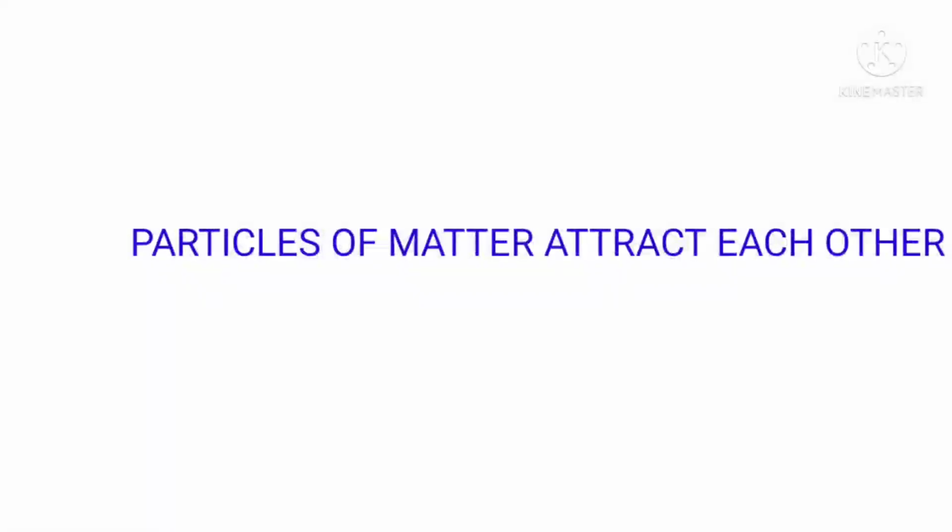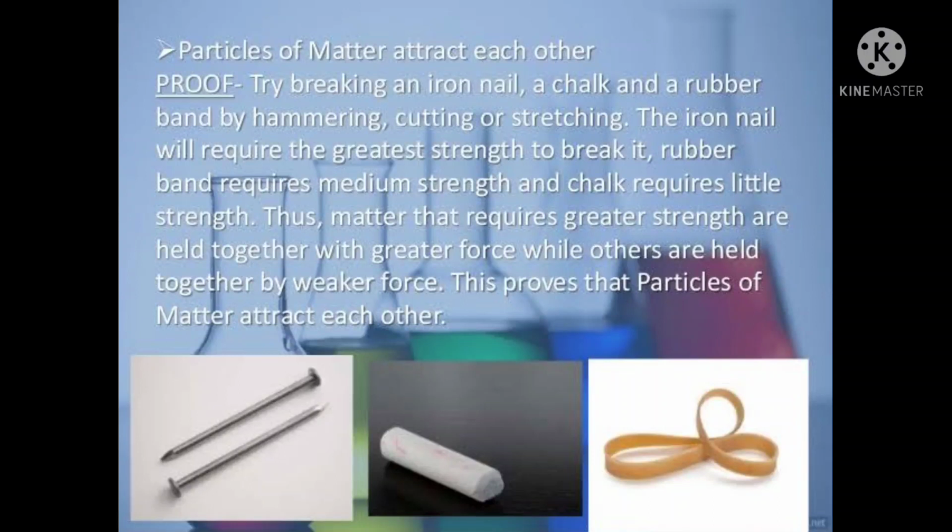Next, we are going to discuss how particles of matter attract each other. Particles of matter have a force acting between them. This force keeps the particles together. The strength of this force of attraction, however, differs from one kind of matter to another. Let us illustrate the strength of this force of attraction, taking an iron nail, a piece of chalk and a rubber band.